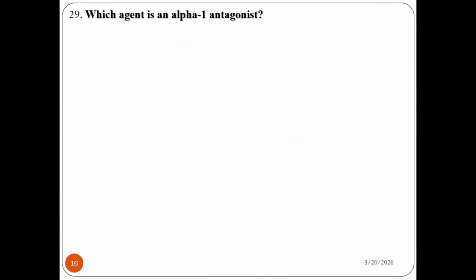Question number 29. Which agent is an alpha-1 antagonist? Prazosin, isoproterenol, clonidine, or carvedilol.